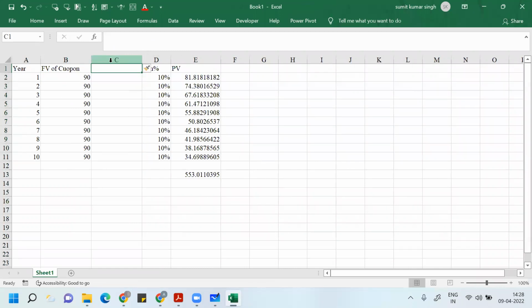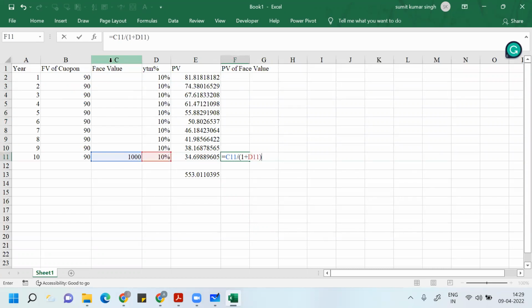If I take the face value here, on the 10th year you'll get 1,000 rupees. So if I write here the present value of face value, for this 1,000 rupees I need to divide by 1 plus 10% to the power 10. This is the present value of the face value.